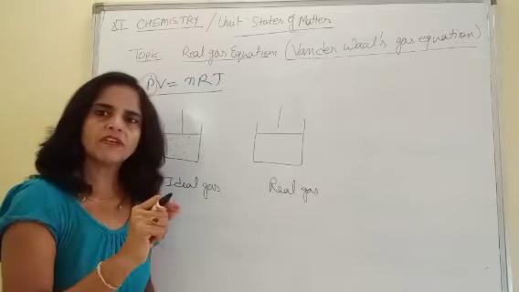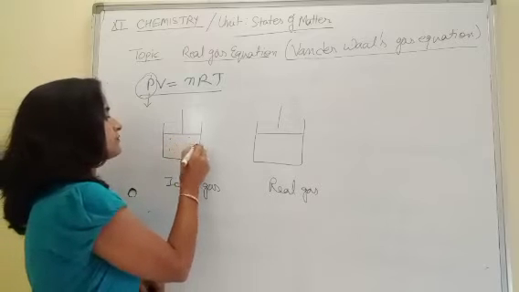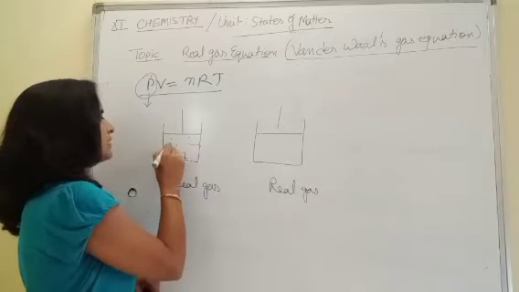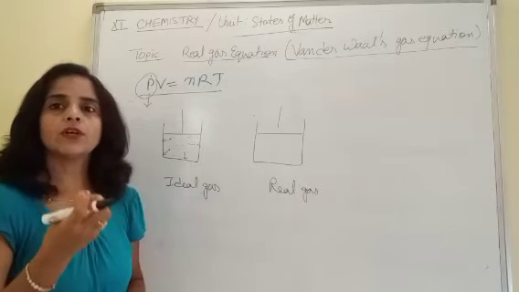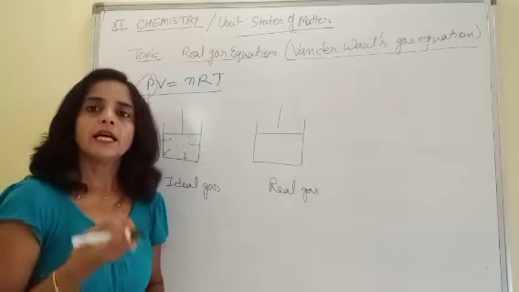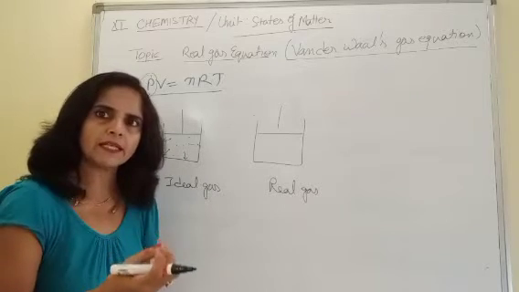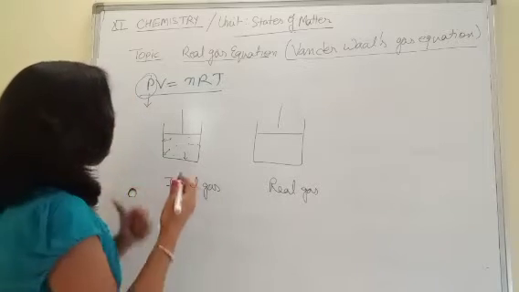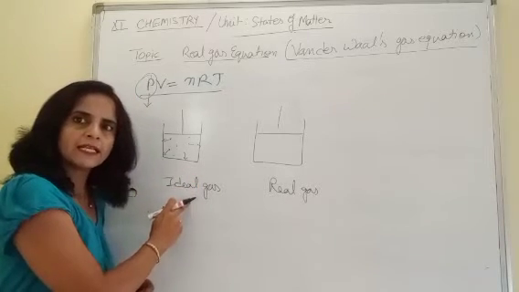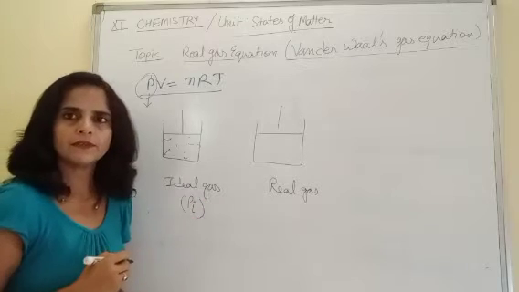If there is no force of attraction between the particles, it means particles freely collide with the walls of the container. With their full energy, they collide with the walls of the container. And we know the pressure of a gas is due to collision of particles with the walls of the container. So, the pressure applied by the ideal gas, take it as Pi.